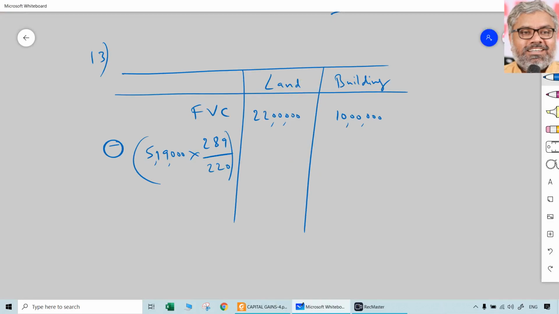That is the indexed cost of acquisition for land. So 5 lakhs 19,000 into 289 divided by 220. That will be 6 lakhs 81,777 approximately. No need of decimals and all.